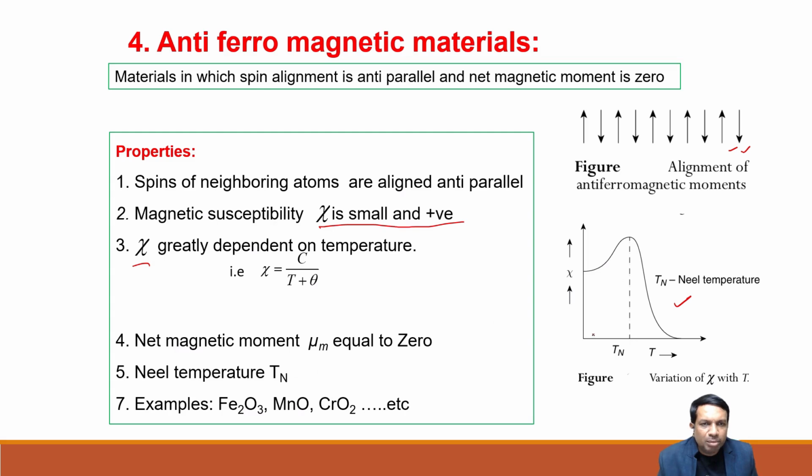Below the Néel temperature, the magnetic susceptibility slowly increases. At the Néel temperature, it is maximum. As the temperature goes on increasing, the susceptibility value goes on decreasing and finally becomes 0. Examples are Fe2O3, manganese oxide, chromium oxide. These types of materials show antiferromagnetic nature.